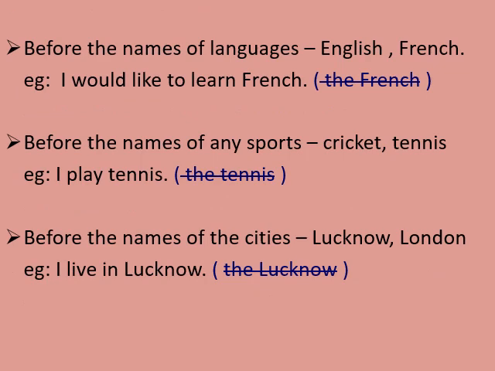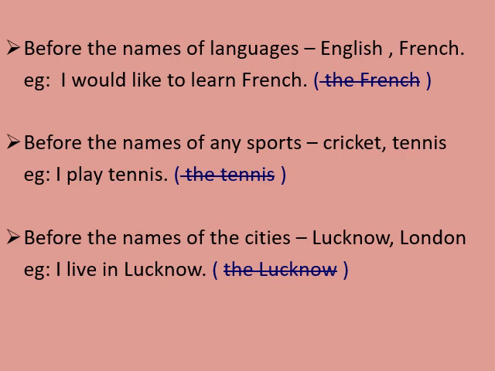This point I've already explained in the previous slide, that you are not supposed to use the before the names of languages. Here the examples given are English and French. We cannot use the English or the French. Before languages we are not supposed to use article the. Example given here is, I would like to learn French. You are not supposed to say, I would like to learn the French. It is not proper, it is incorrect. We are supposed to say, I would like to learn French.